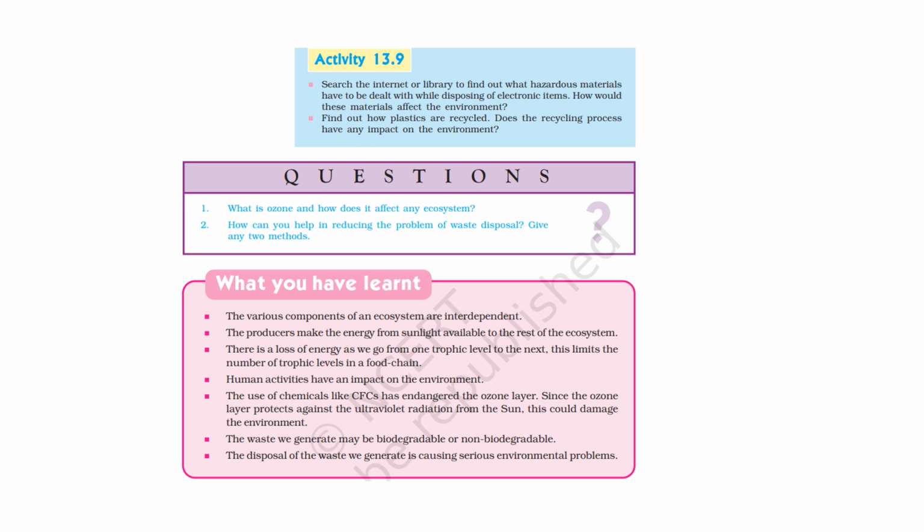So here's activity 13.9. It says search the internet or library to find out what hazardous materials have to be dealt with while decomposing the electronic items and how would these materials affect the environment. आजकल बहुत ज़्यादा इलेक्ट्रॉनिक आइटम्स हमें डिस्पोज करनी होती हैं, जैसे मोबाइल फोन्स हैं, लैपटॉप्स हैं, आईपैड्स हैं.